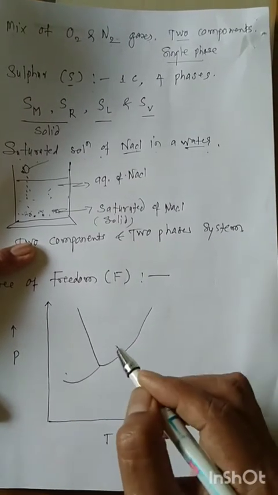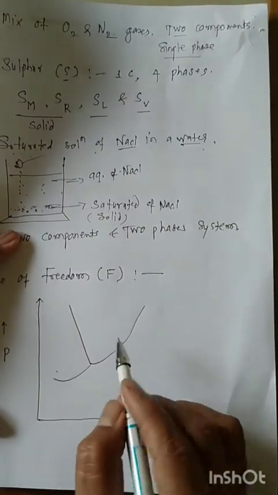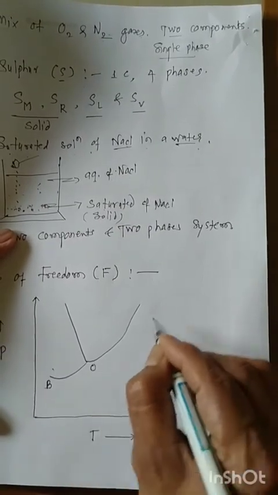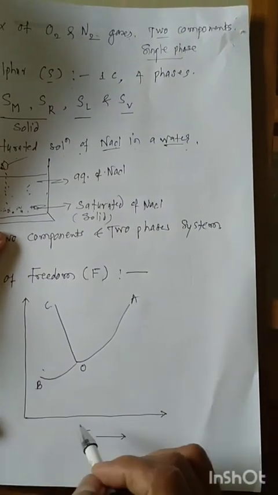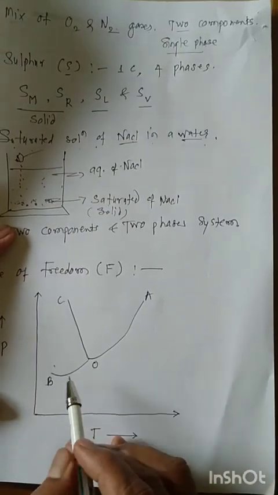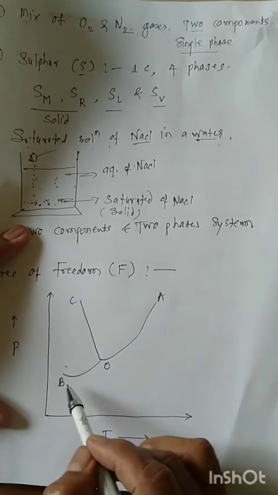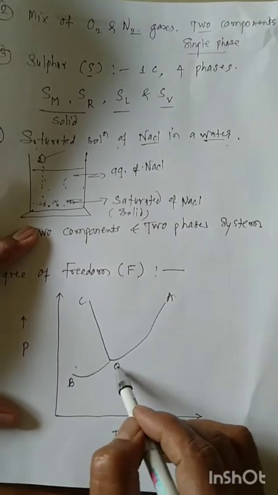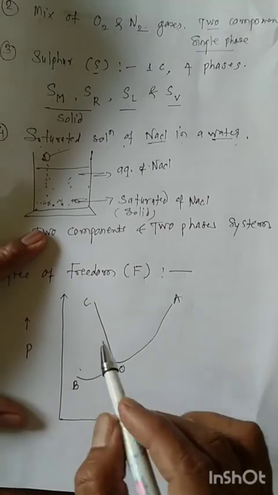It is only for understanding purposes. Now these are the curves. Suppose this is the B point, the O point, this is A, this is C. Applying these conditions to the heterogeneous water system, the diagram divides into the curves BO, OA, and OC, and the areas or the phases.